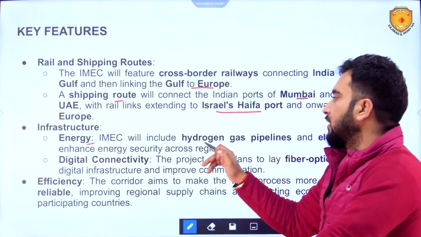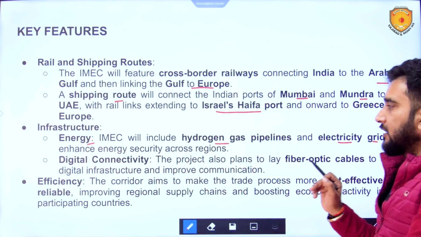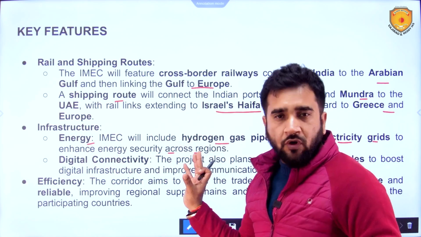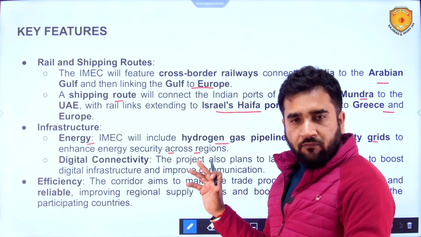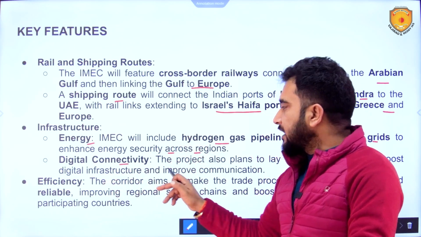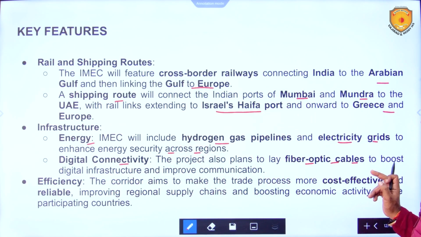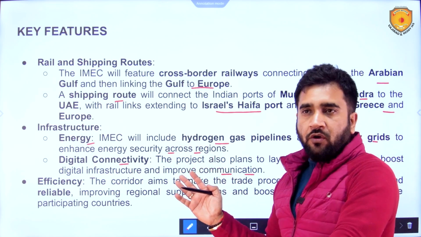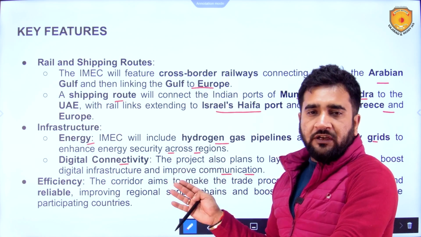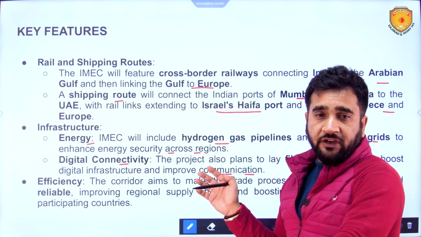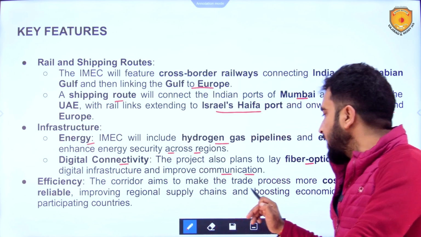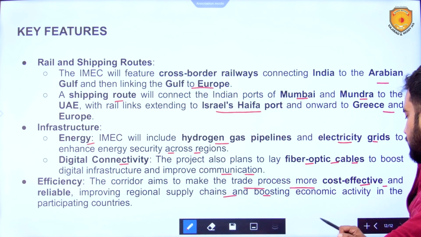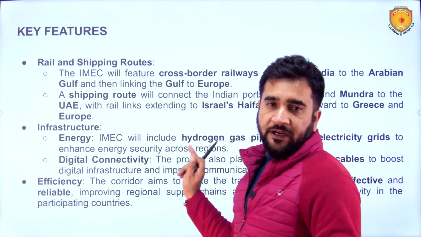Infrastructure, energy: this will include hydrogen gas pipelines and electricity grids, enhancing energy security across the regions. It will also include pipelines coming from the Middle East to India, carrying oil. Digital connectivity: the project also plans to lay fiber optic cables to boost digital infrastructure and improve communications. Now, this is something on which the world is relying right now, so we need resilience over here also in digital connectivity. Efficiency: the corridor aims to make the trade process more cost effective and reliable, improving regional supply chains and boosting economic activities in the participating countries.